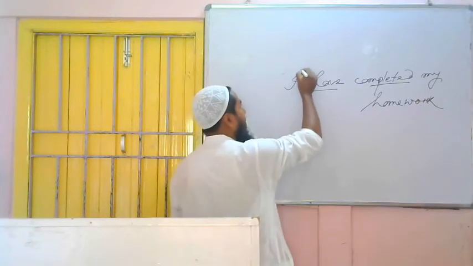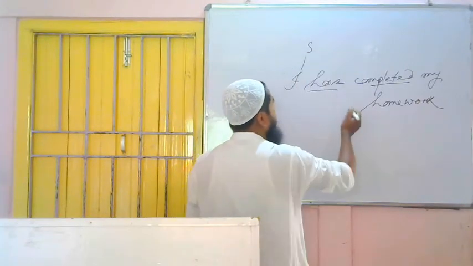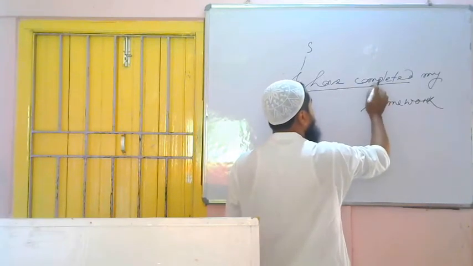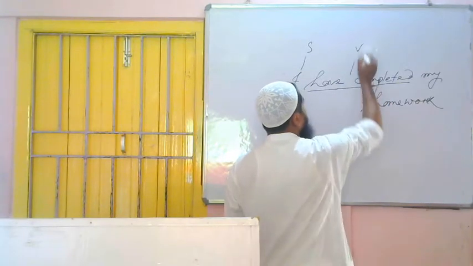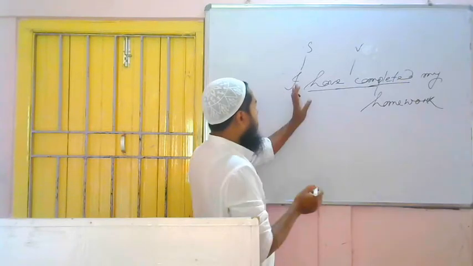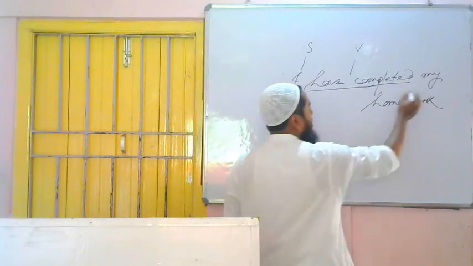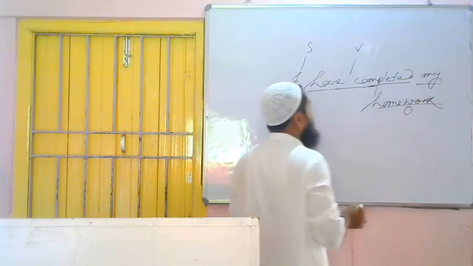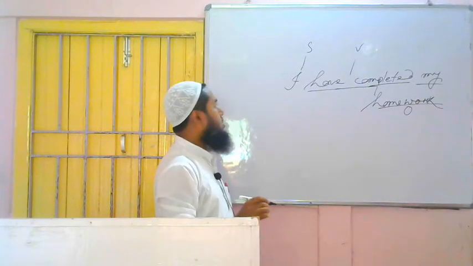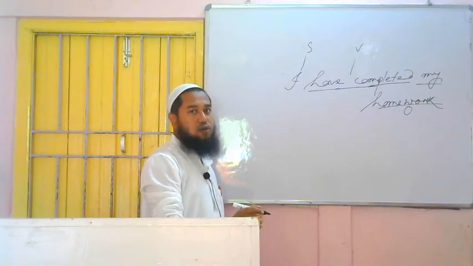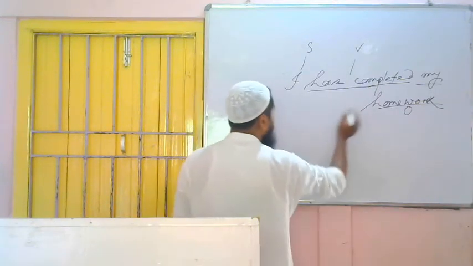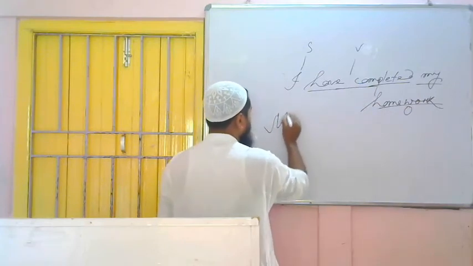Subject: we are telling about I, that's why this is the subject, and complete is the verb, action word, and here the verb will be have completed. This is verb, and on whom is the action of subject falling? On my homework. So this is what? Object. So we found out subject, verb and object. Now we have to change the voice following the rules. First of all, what to do? We have to bring object in place of subject. So which one is the object? My homework.